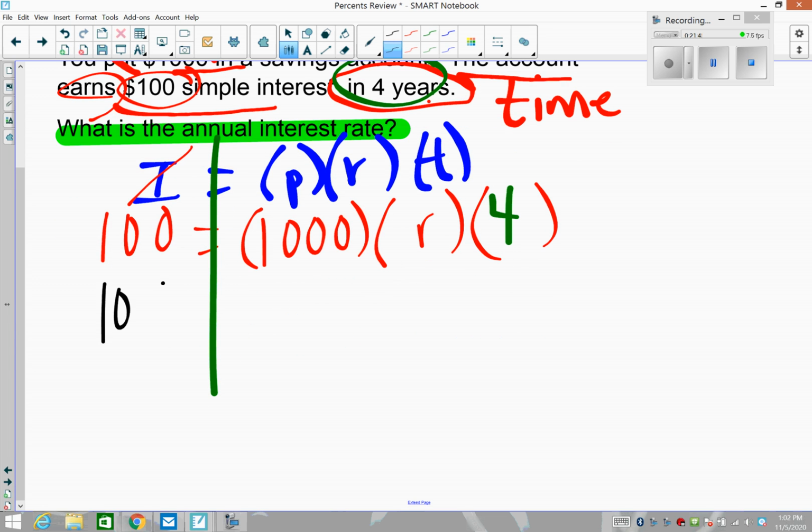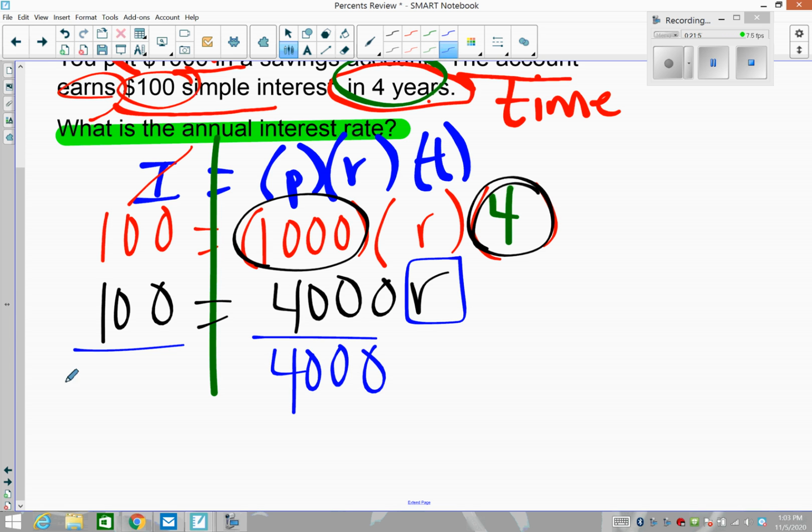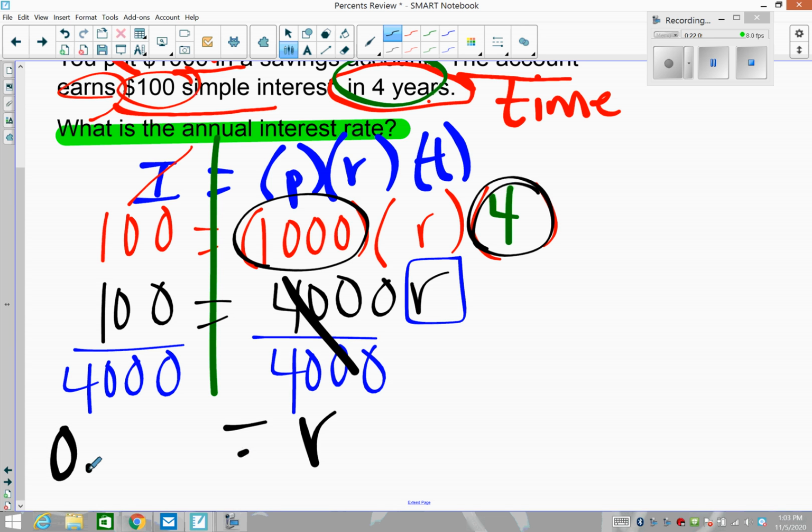We're looking for the rate, but on that right-hand side, I'm going to combine through multiplication because that's the operation. Those 4,000 R, and we're going to isolate for R by division, copy, paste, copy, paste. So our job is to find the rate. So you have 100 divided by 4,000 is 0.025.